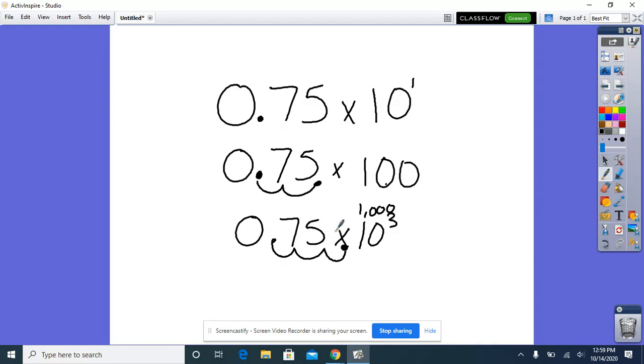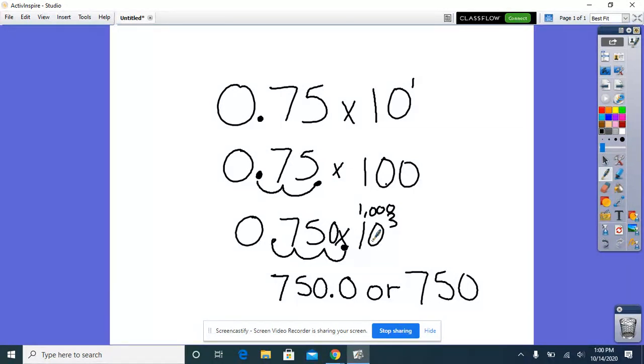So what goes here, you ask? It would be a 0. We don't need to rewrite our 0. It would be 750.0, or 750. And if we had 10 to the fourth, that would mean 7,500 hundredths times 10,000. All I would do is move it over 4 times and add another 0, and that would give us 7,500.